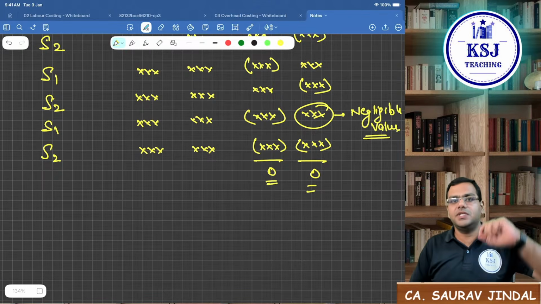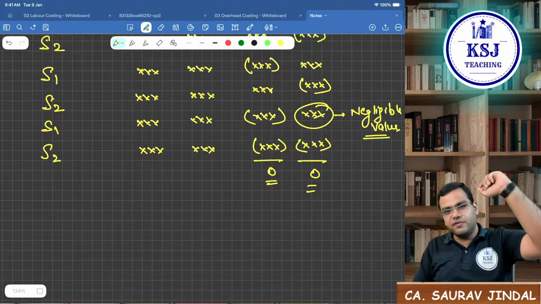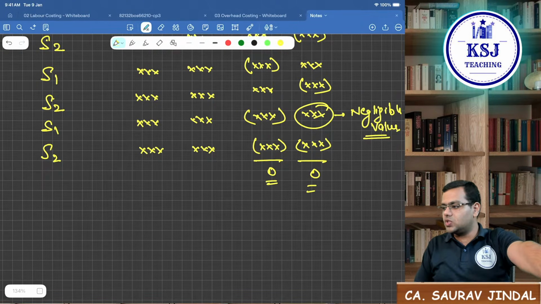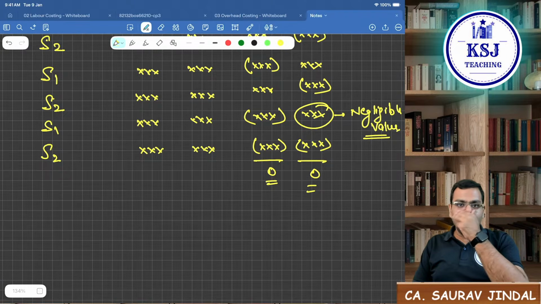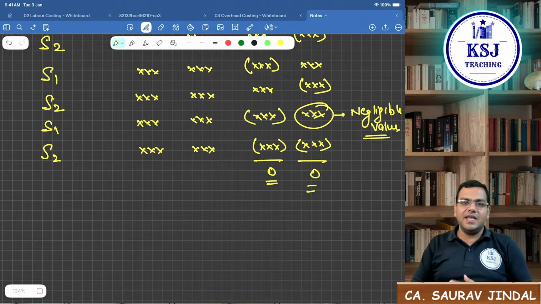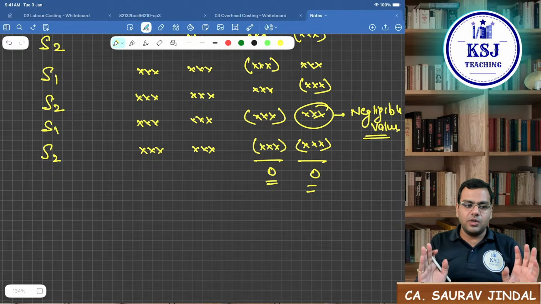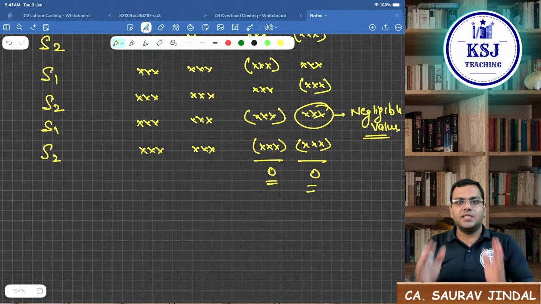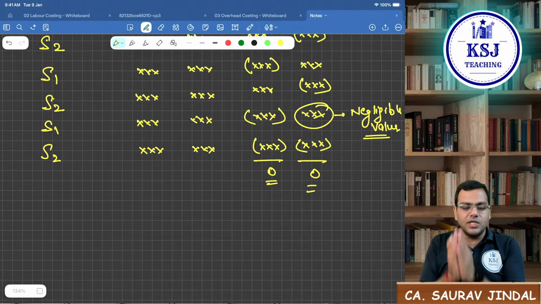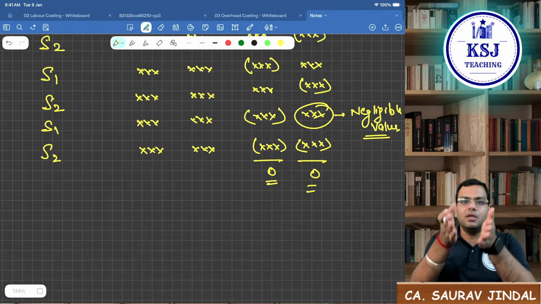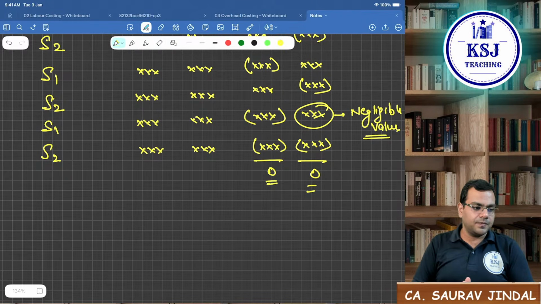It can be 10 rupees, 50 rupees, it can go up to 100 rupees also. If it is a small value, then do not distribute between all the departments. That small value you distribute only and only between production departments.